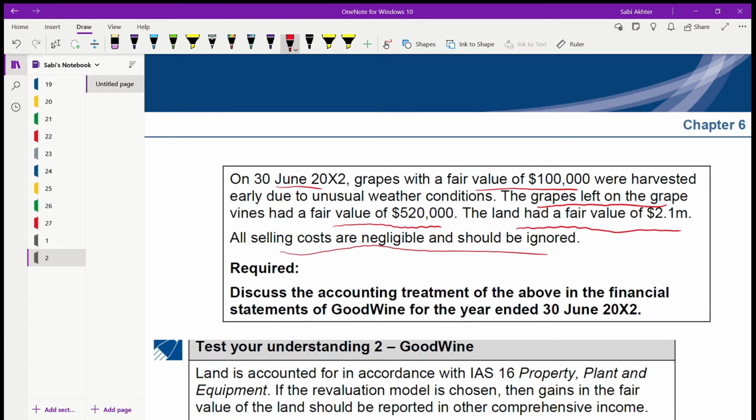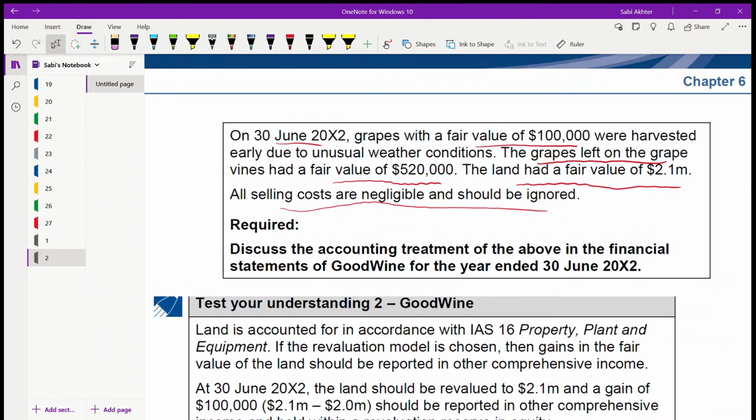There are so many things you need to measure. One is the land, one is the grapes, one is the grapevine. Grapes that are left on the grapevine. You need to recognize what type of goods they are. Are they biological assets? Are they agricultural produce? So you need to write it because accordingly you will deal with each, right?